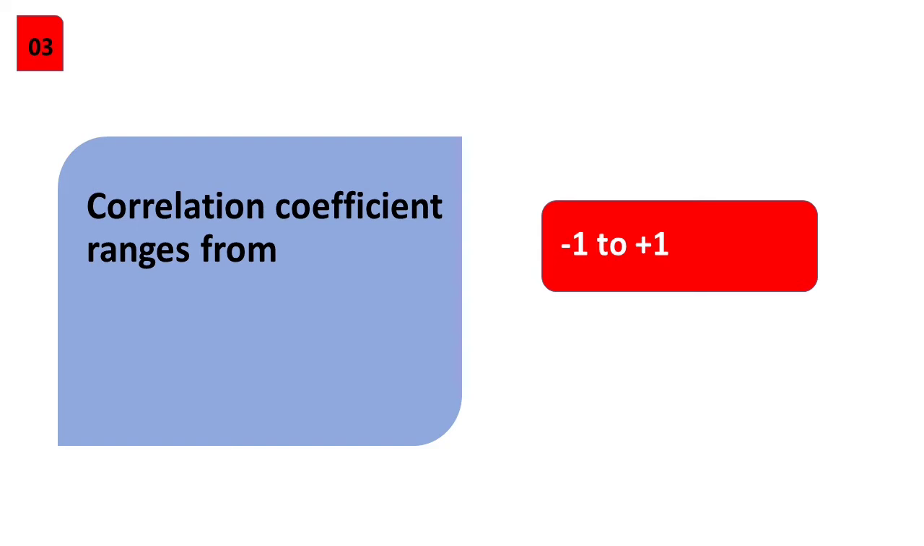The next question, correlation coefficient ranges from -1 to +1. It denotes the correlation between two variables. Correlation coefficient of -1 indicates perfect negative correlation, while that of +1 indicates a perfect positive correlation. 0 indicates no correlation. Also, any value above or below this limit indicates an error in computation.